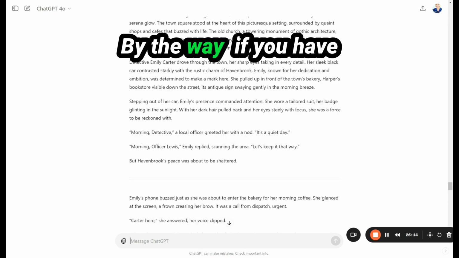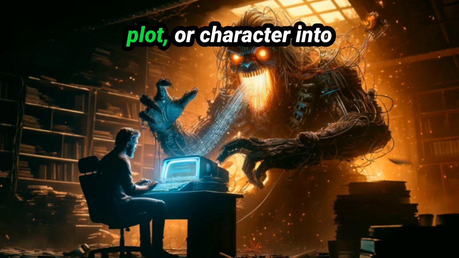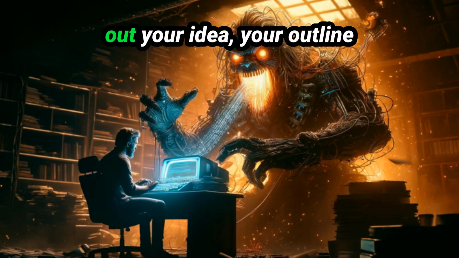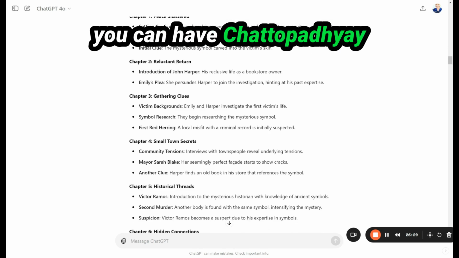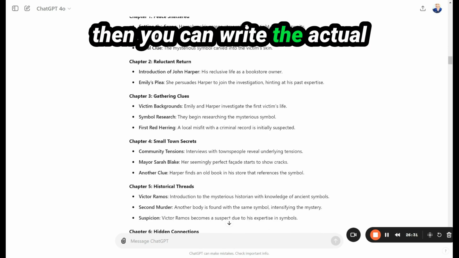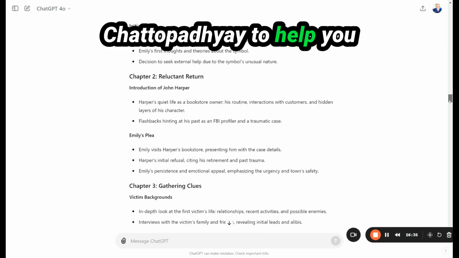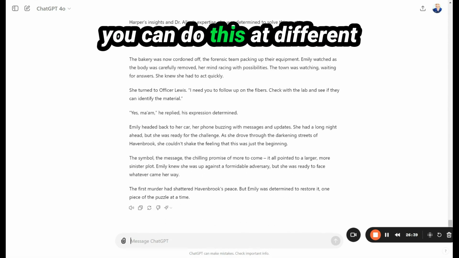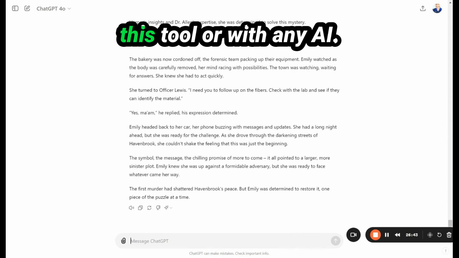By the way, if you have an idea yourself, you can feed that idea, premise, plot, or character into ChatGPT to help flesh out your idea, your outline. You can have ChatGPT help you with the outline, and then you can write the actual story yourself, and then ask ChatGPT to help you analyze and edit your work. There's a lot of different ways you can do this at different levels of interaction with this tool or with any AI.